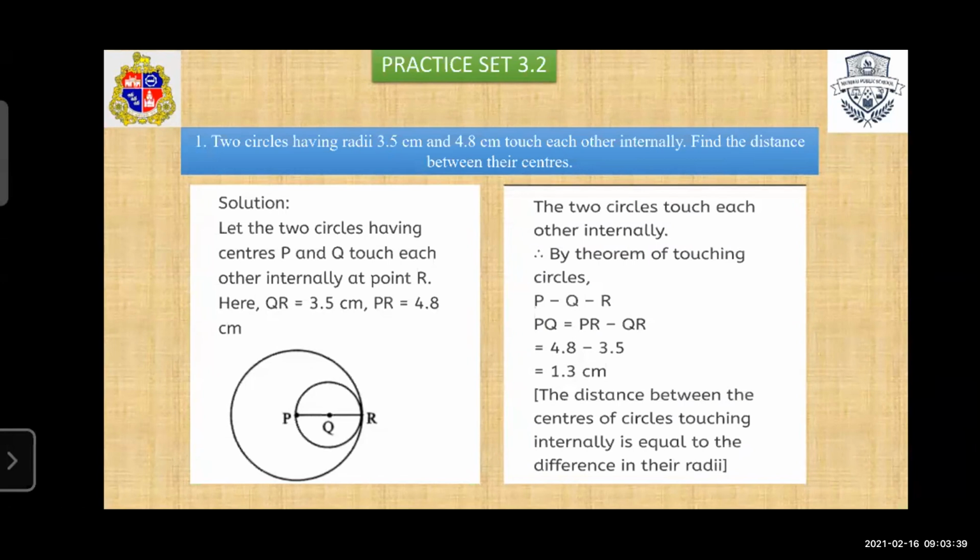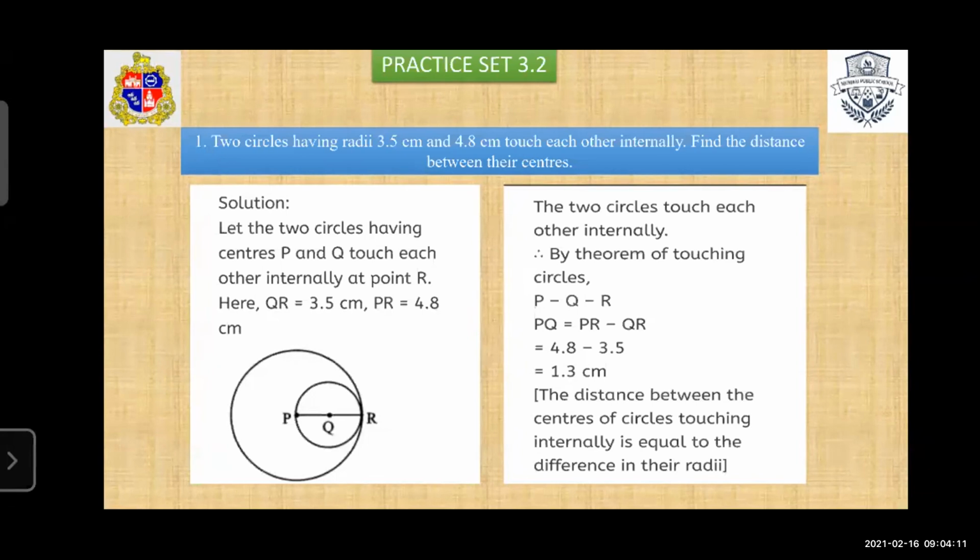So here, what we have to find? We have to find the distance of PQ. Yes, distance between their centers. So first, larger circle having center P and smaller circle having center Q. How will we find it? PQ is equal to PR minus QR. PR means larger distance minus QR, then easily we get the distance of PQ.